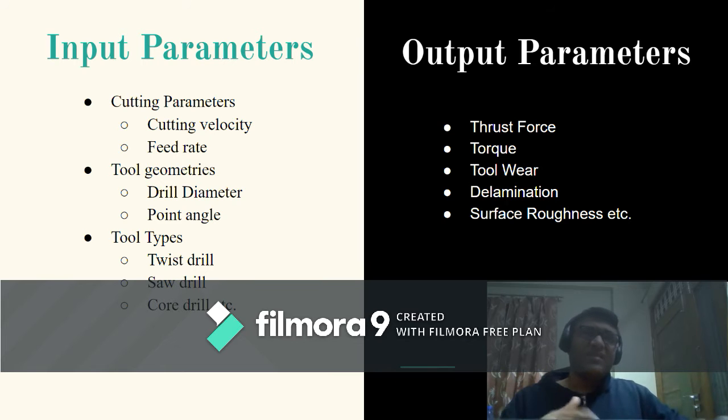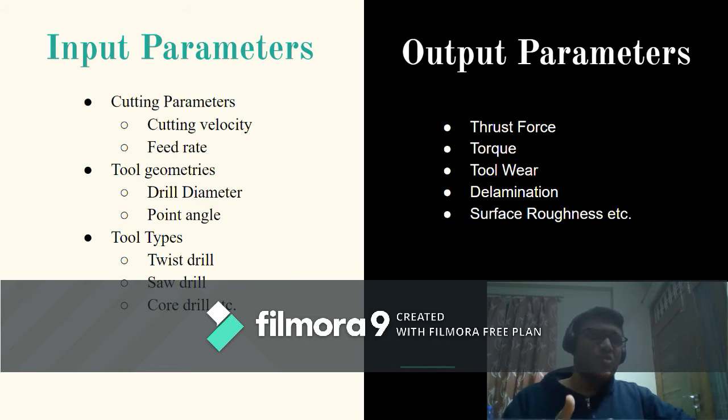The drilling parameters that we can actually control and modify have been divided into three parts here. First are the cutting parameters. These include the spindle speed or the cutting velocity and the feed rate of the drill.